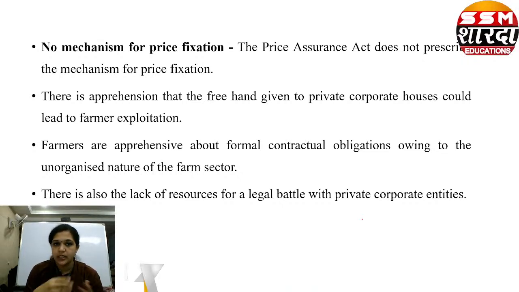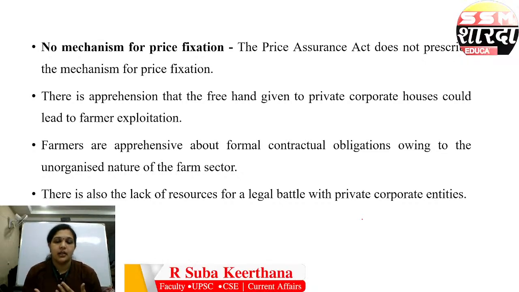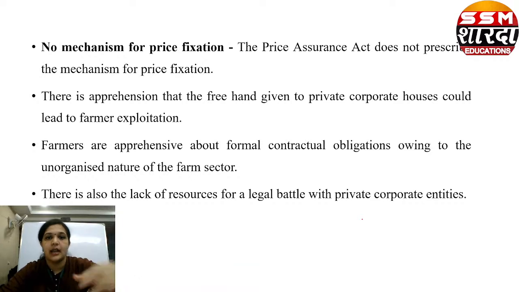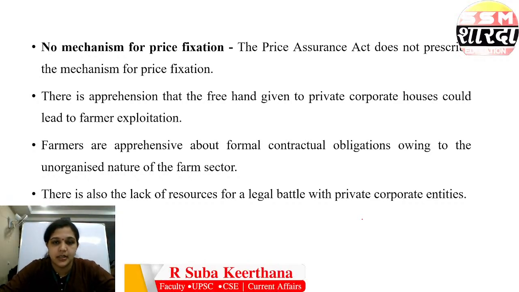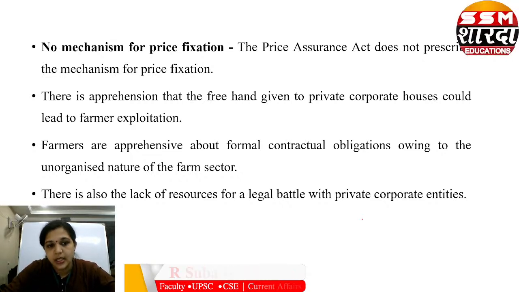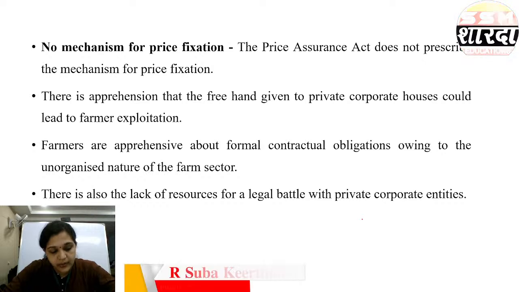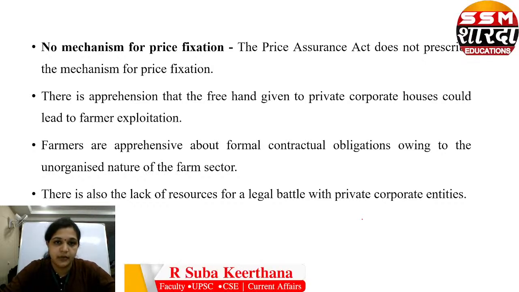middlemen will not be there, all these things are there. But on the big picture, the private players will have a free hand, and they might start controlling the farmers because they have the free hand in fixing the price. So the farmers are forced to give their produce at the prices the private players dictate.